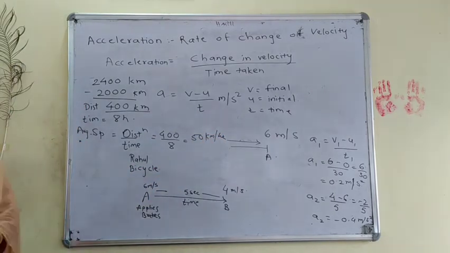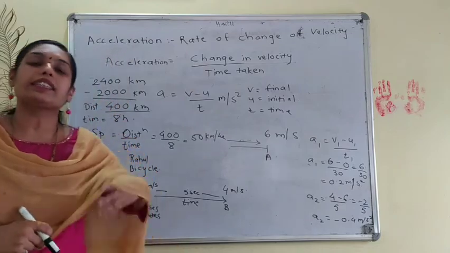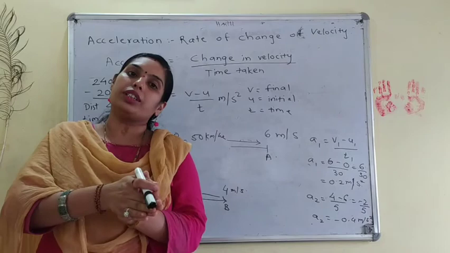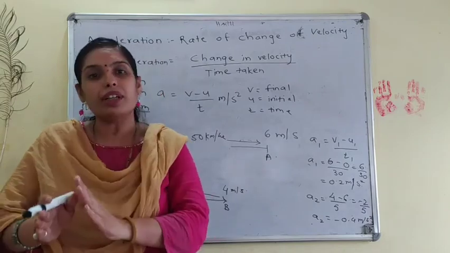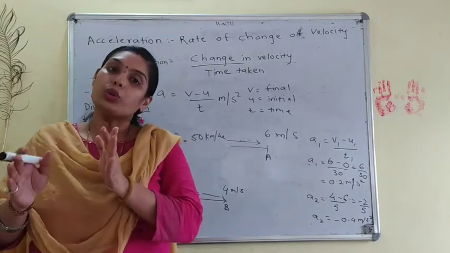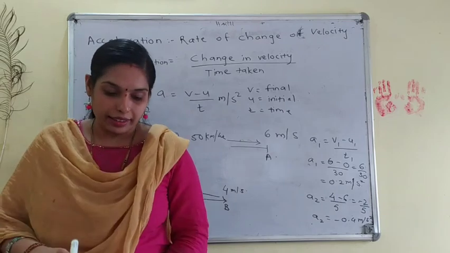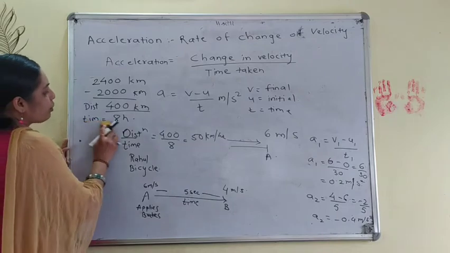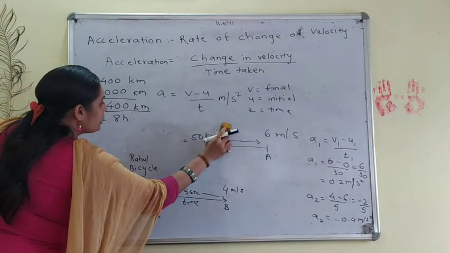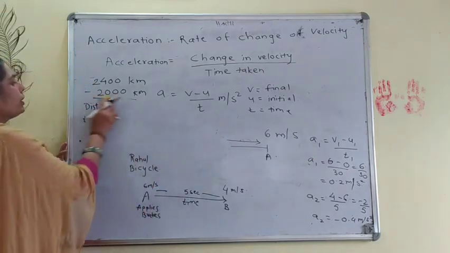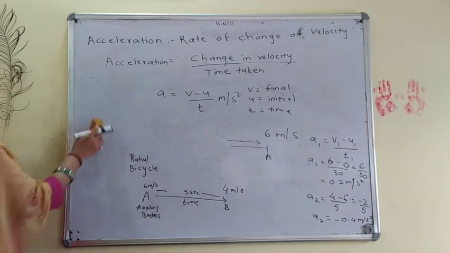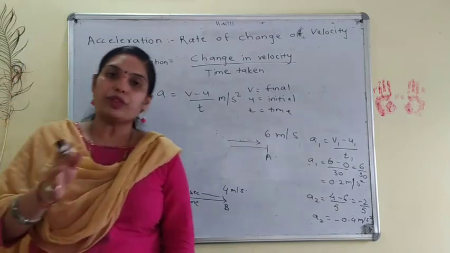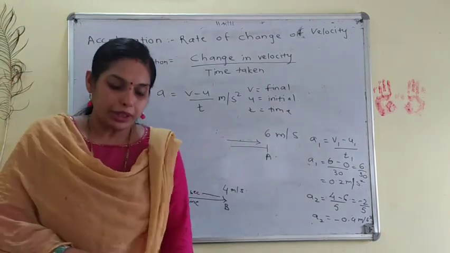Right? Now after this they have asked for it in meters per second. So we will have to convert the quantities from kilometers to meters and hours to seconds. We are changing 50 kilometers per hour into meters per second.